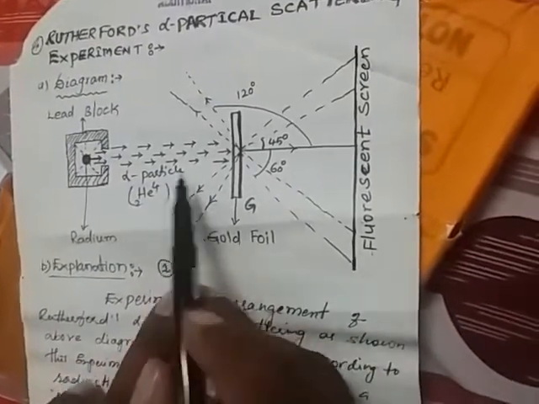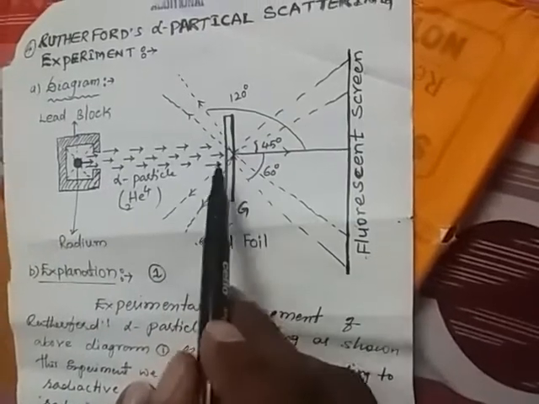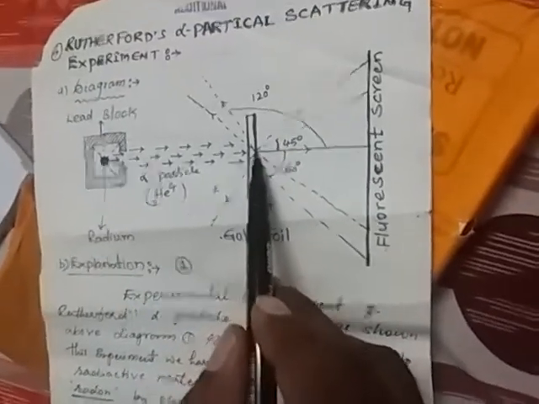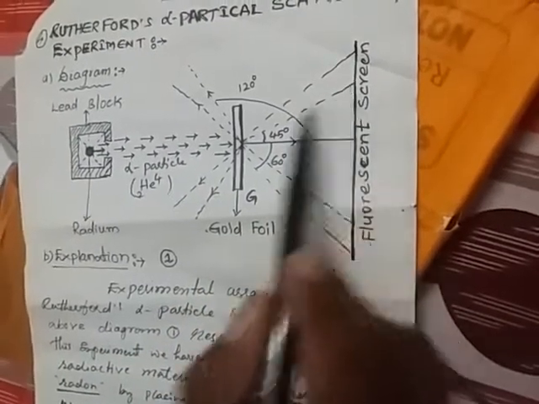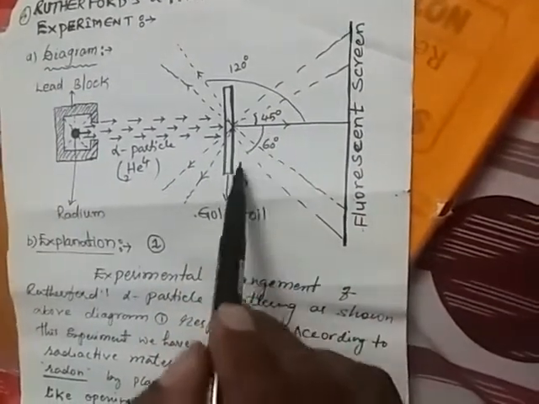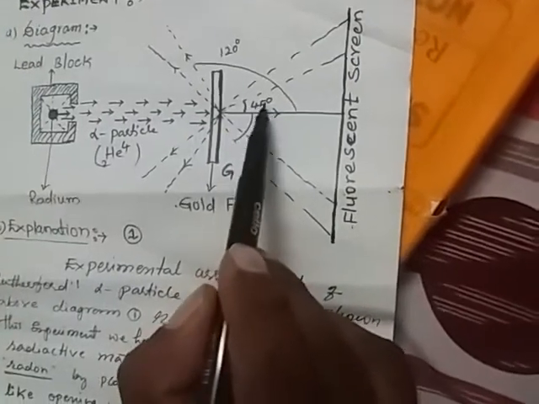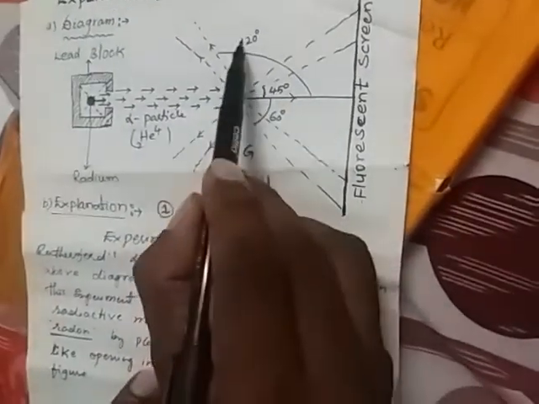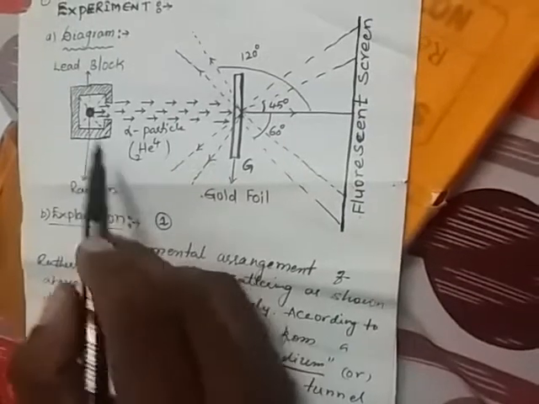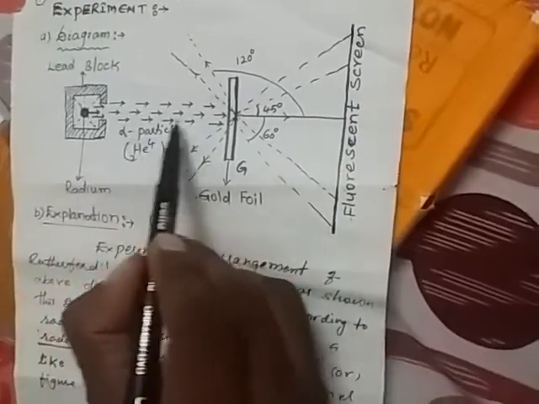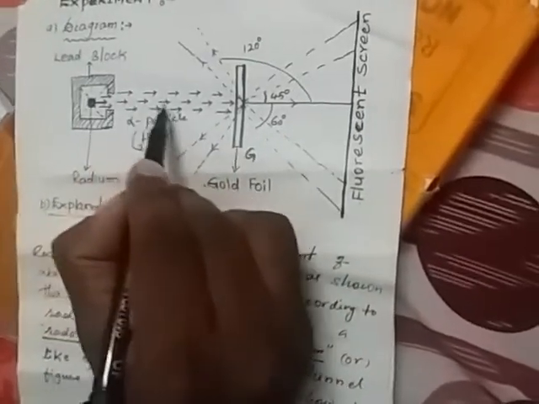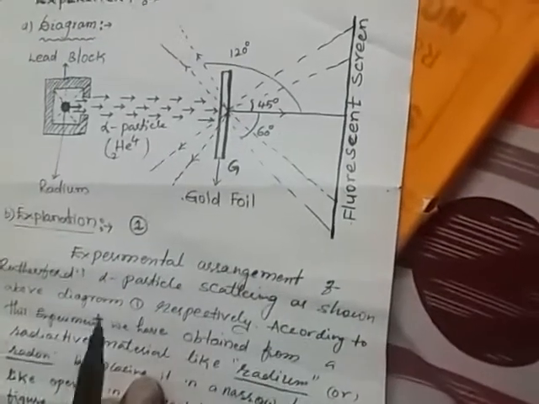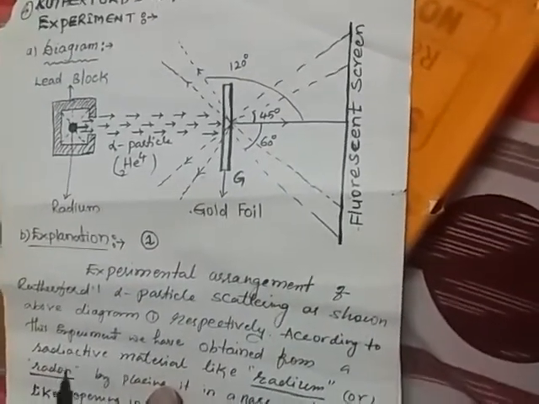Some of the alpha particles are scattered at different angles, such as the 45-degree angle, 60-degree angle and 120-degree angle. The rays which are incident at the center of the gold foil return in the same direction, at a 180-degree angle, back to the lead block.